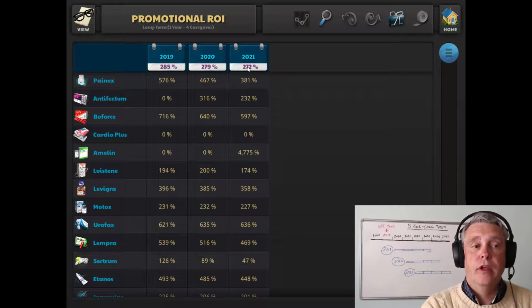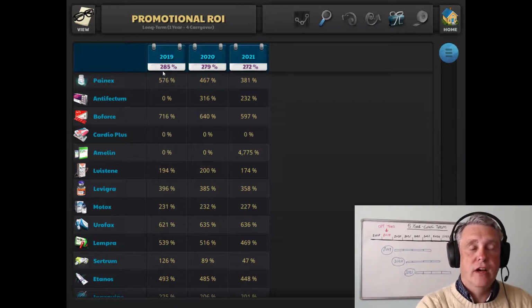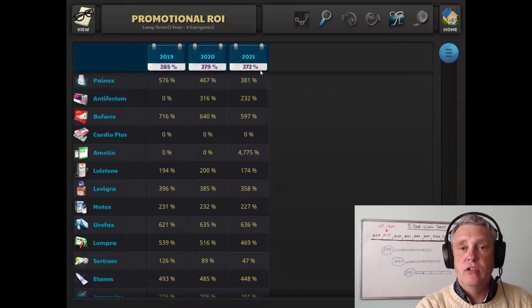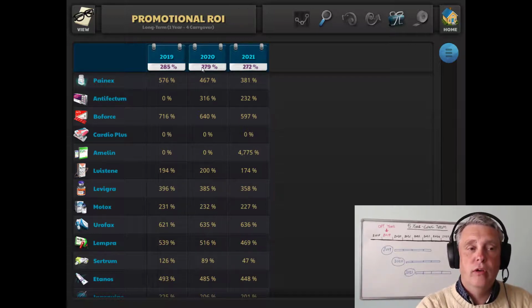So we have these little figures in white, and what we have here is the portfolio total promotional ROI. So if we have a quick look at that, we can see it's running at 285 in 2019, and it's declining a little in 2020, and then a little further in 2021. So this is the portfolio long-term promotional ROI.